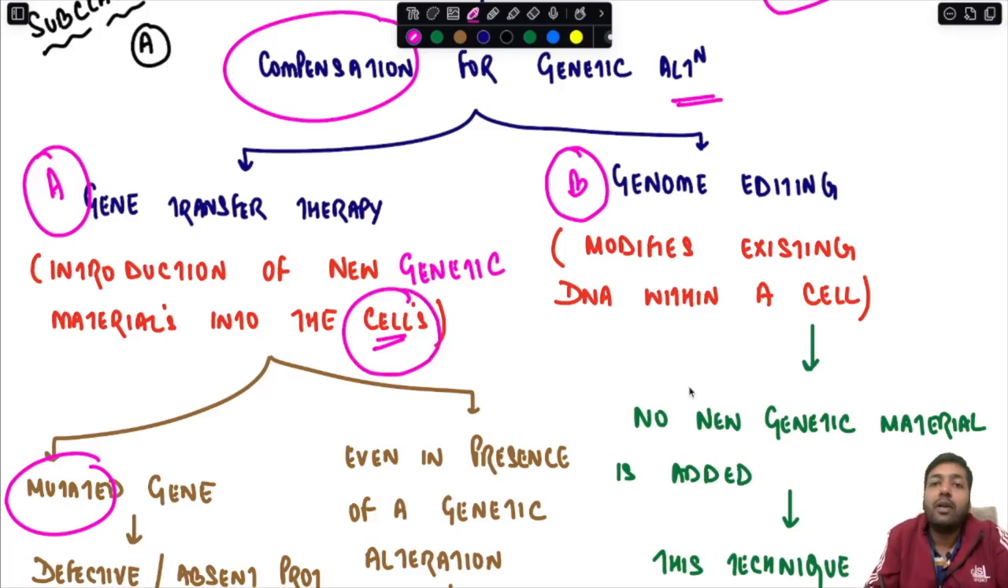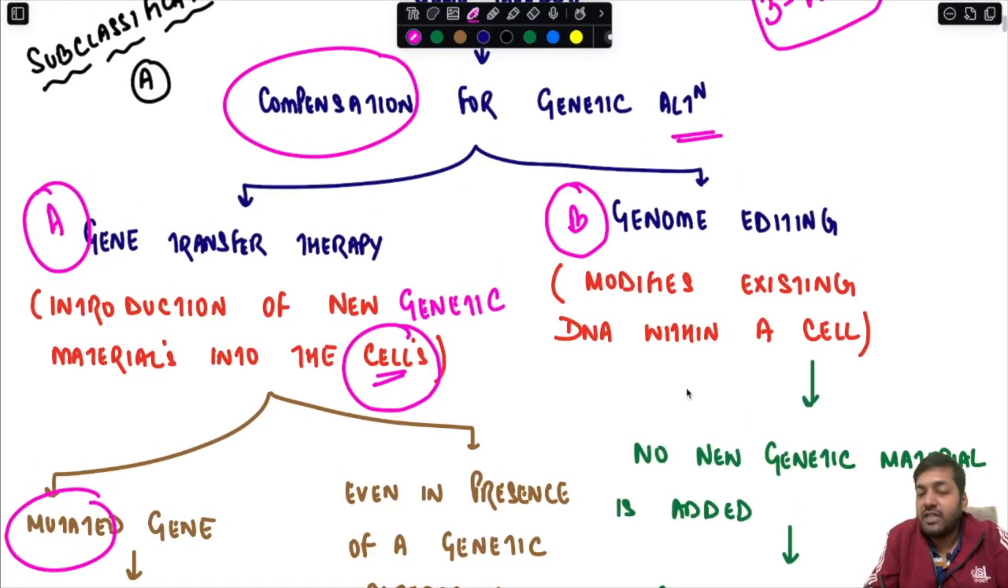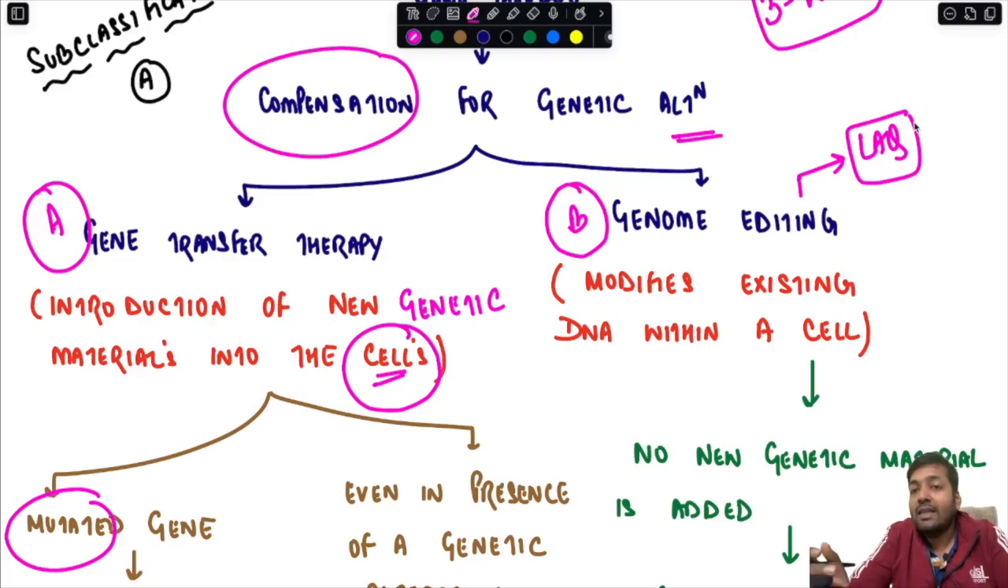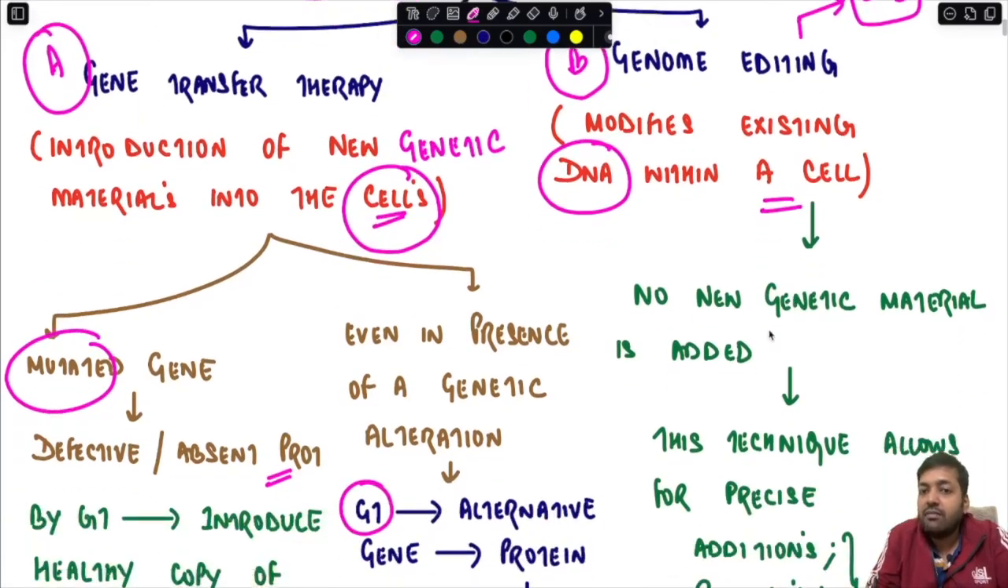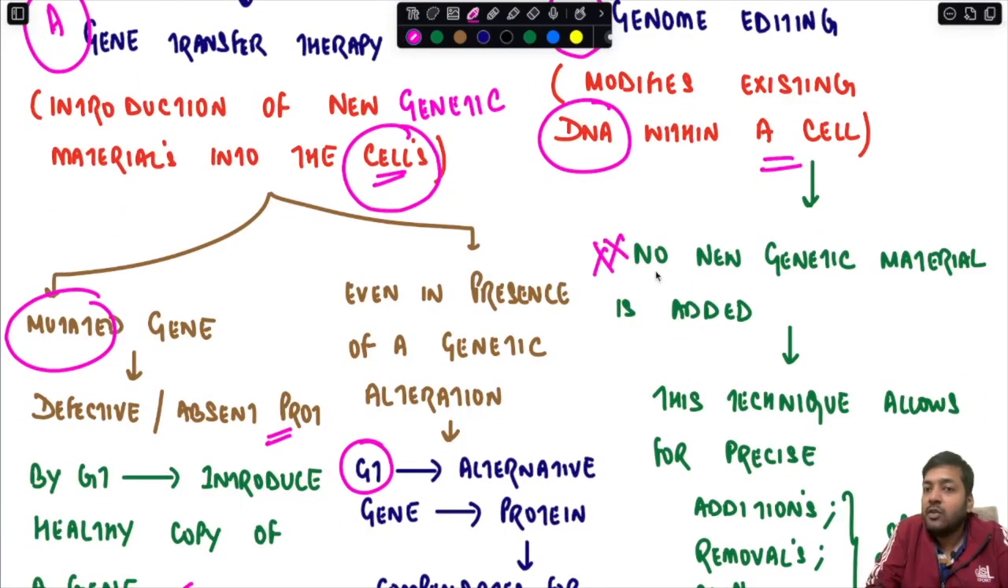The second important type of gene therapy, that is genome editing or gene editing, which itself can be asked as a long answer question in the exam, will be discussed in detail in the subsequent lecture. In genome editing, you are modifying the existing DNA within a cell. So no new genetic material is added. Remember that no new genetic material is added.